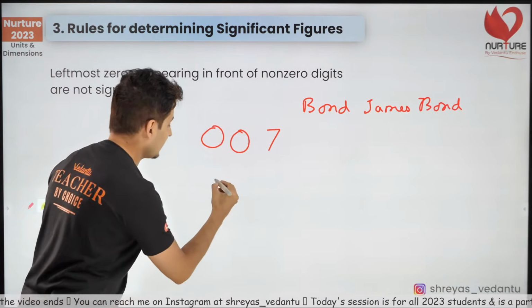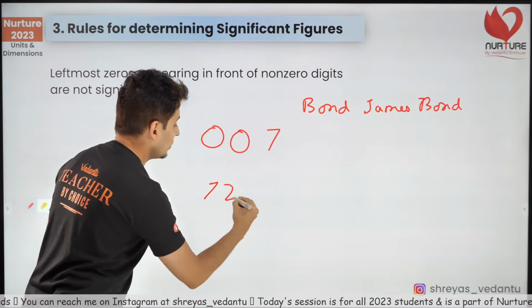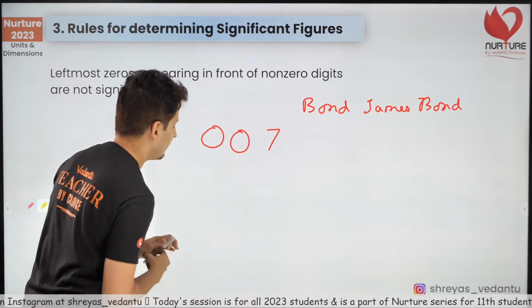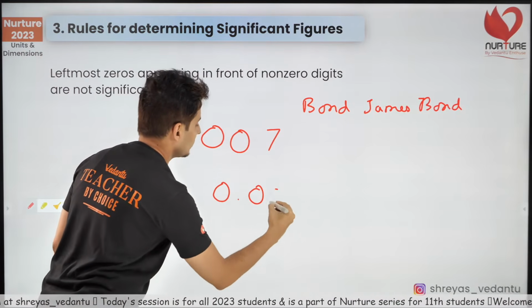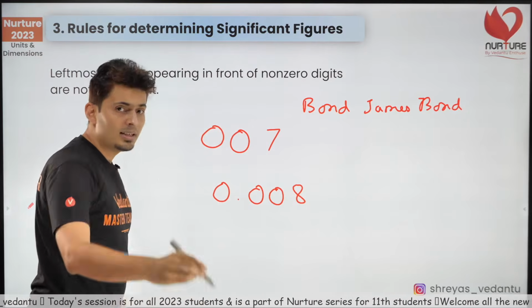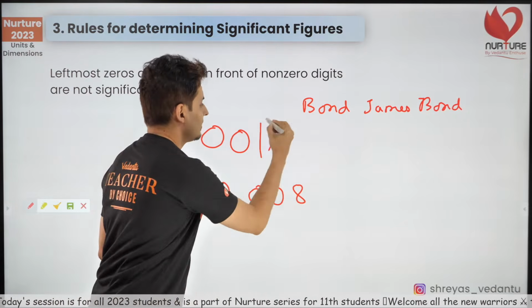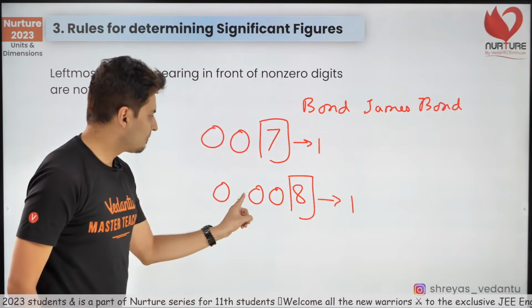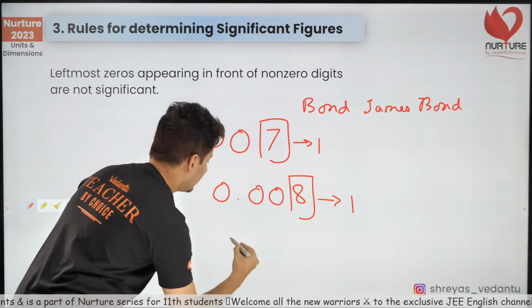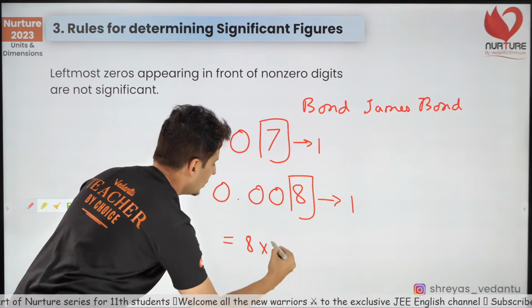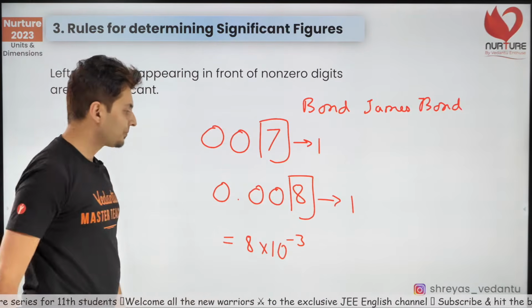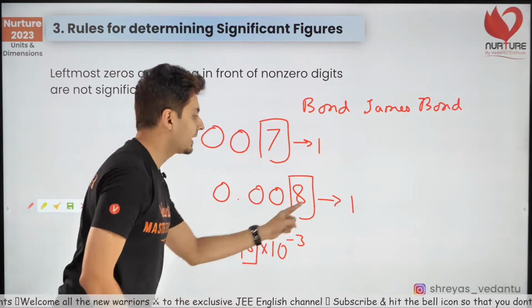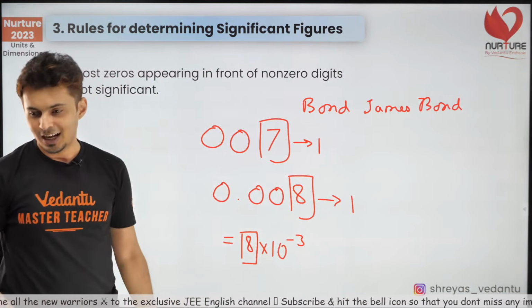Similarly, 0.008. How many significant digits? Only 1. This has only 1. This 0.008 can be written down as 8 into 10 to the power minus 3. Correct? Both of them have only 1 significant digit. Understand that. I hope this is clear.